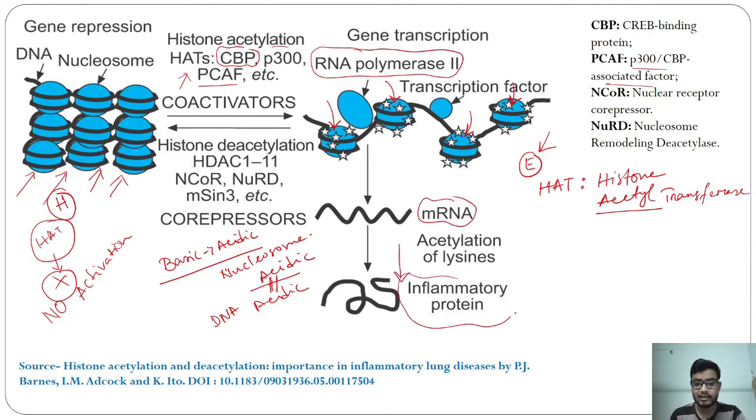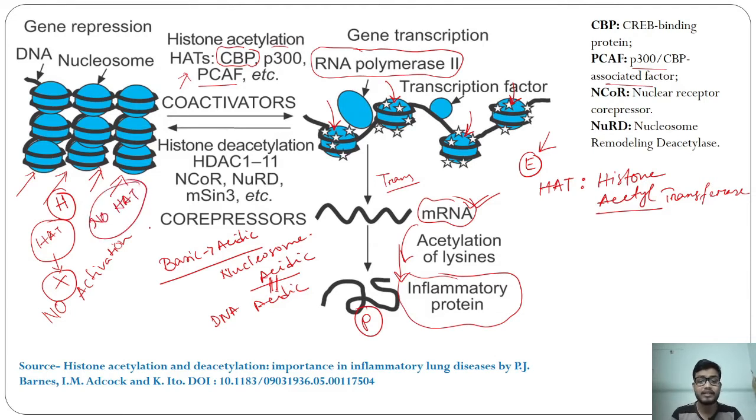When RNA polymerase binds to that particular DNA, transcription occurs. By transcription we get a functional mRNA, and from the mRNA, through translation, we get our desired protein. This kind of phenomenon occurs in the euchromatin region, but in the heterochromatin region, no functional HAT is activated.